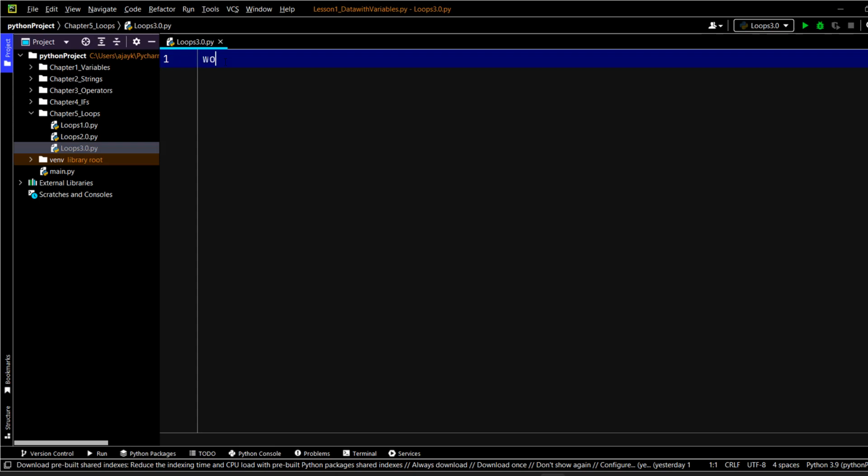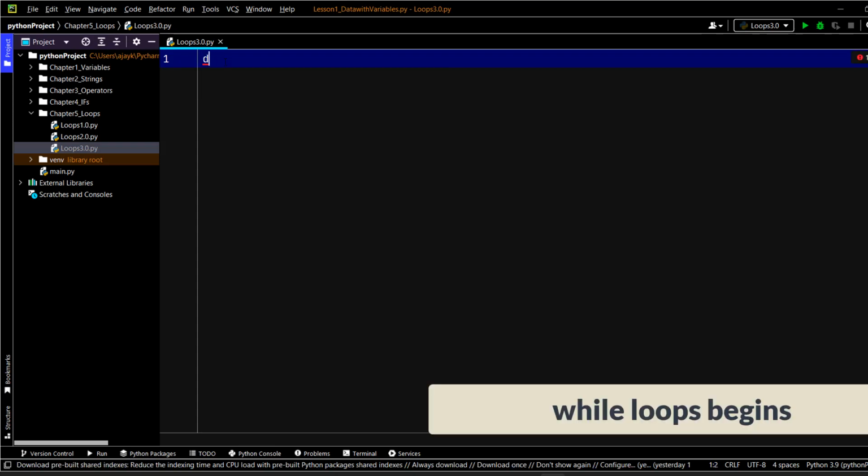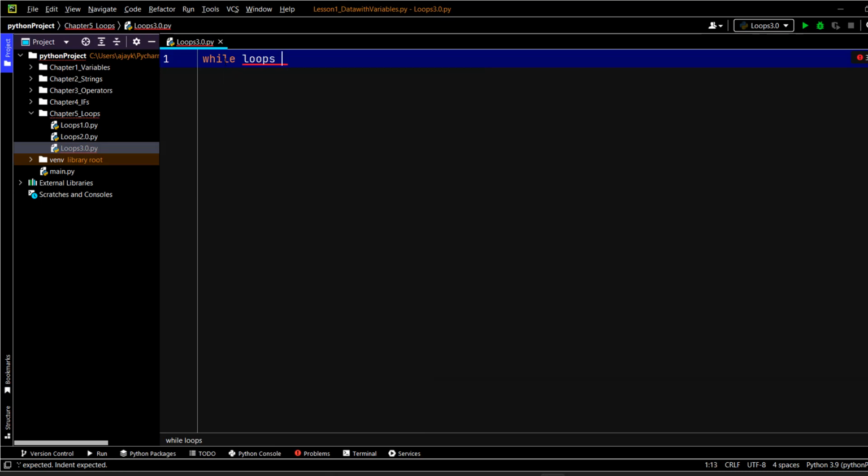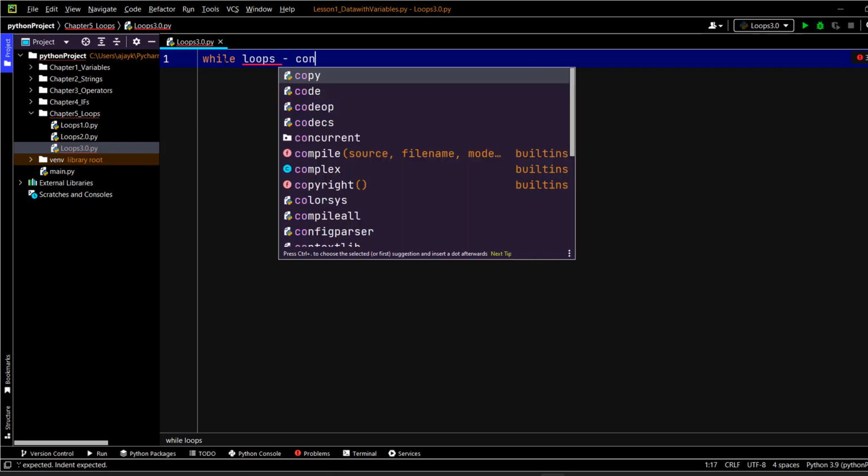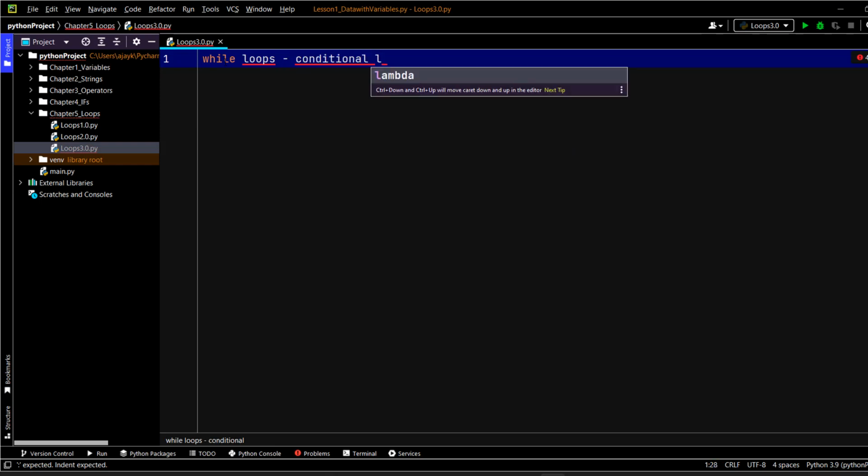Okay, so now we are starting with the while loops. This is what we want to see now: what are while loops? In some languages we call it do while also. Anyway, in Python it is called a while loop. That's why you heard me saying do while. Now this is actually a conditional loop, guys.